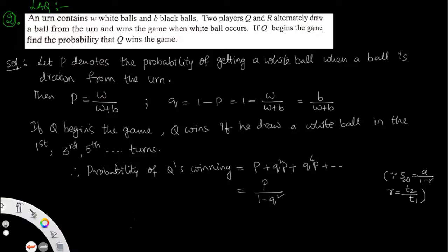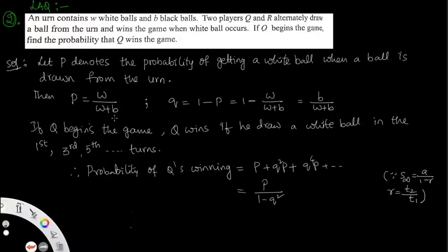So let the urn contain W white balls and B black balls. Two players Q and R alternatively draw a ball from the urn, and win the game when a white ball occurs. If Q begins the game, find the probability of Q winning the game. So similarly let P denote the probability of getting a white ball when a ball is drawn from the urn. Therefore P means probability of getting a white ball. So selection is W by total, W plus B. Here W means white, B means black. So total probability of getting a white ball means W by W plus B.